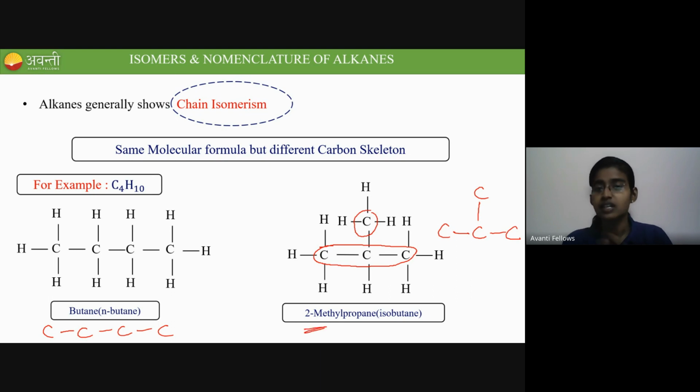So they are different compounds of the same molecular formula, and they differ in the carbon skeleton. Got it? So this is an example of chain isomerism for you. Is this clear for all?